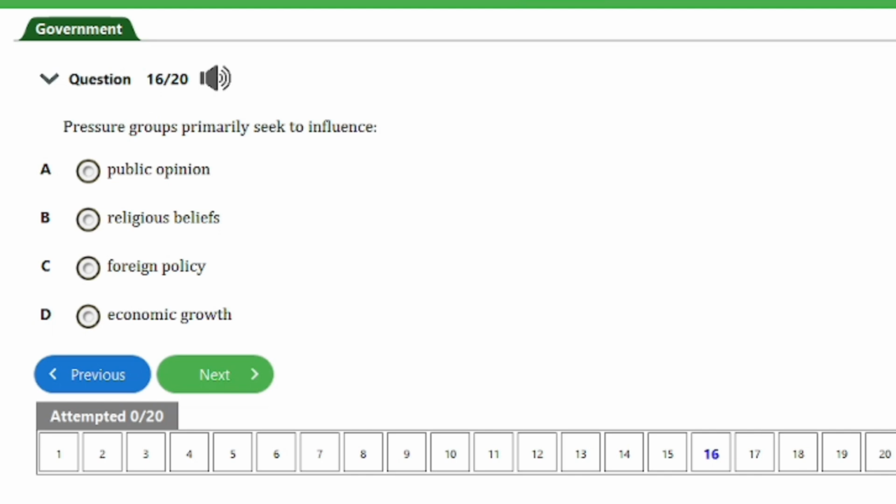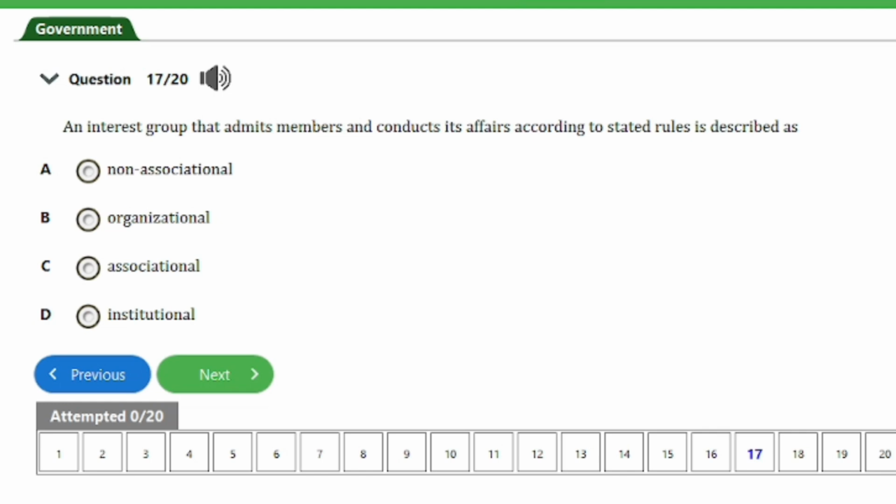So guys, the next question here is question number 17. It says, an interest group that admits members and conducts its affairs according to stated rules is described as A. Non-associational, B. Organizational, C. Associational, D. Institutional. So guys, the answer to this question is option C here, and that's associational. So let's head on to the next one, guys.